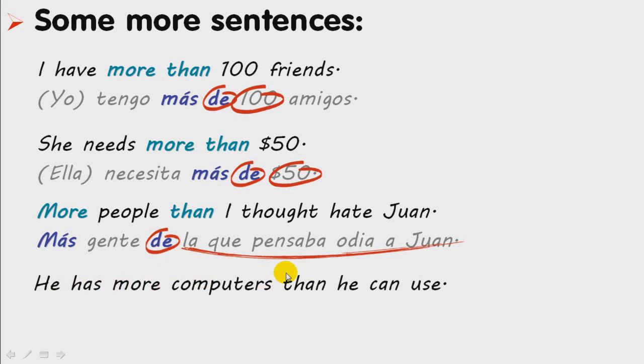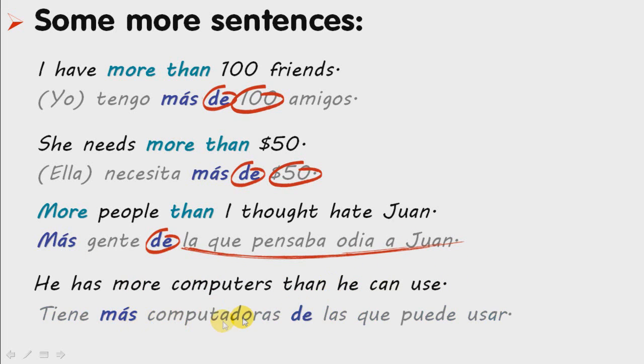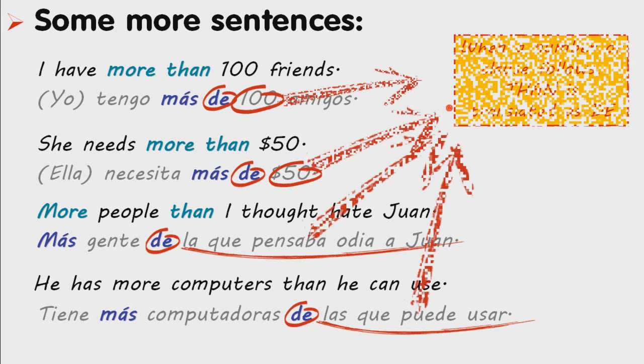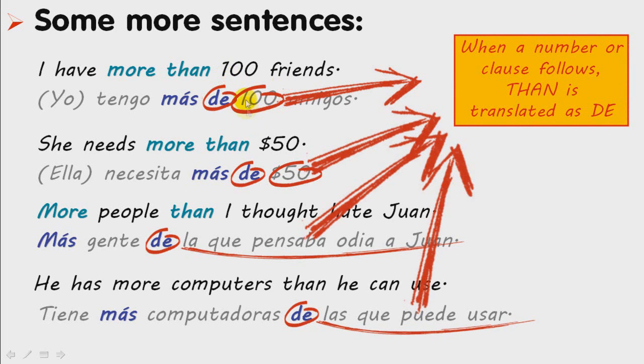He has more computers than he can use. This is a clause. This is a sentence inside a bigger sentence, which is following the word than. So in Spanish, we would express that as tiene más computadoras de las que puede usar. So the rule: when a number or a clause, a sentence inside a sentence, follows than, like in these cases, this word than is translated as de.